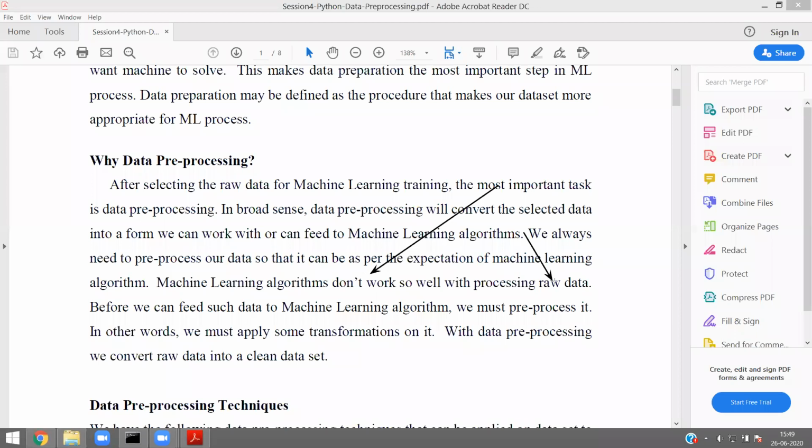So you have to pre-process it, or you can say some transformation has to happen. Pre-processing is nothing but conversion of raw data into a clean data set. That is what pre-processing is all about.